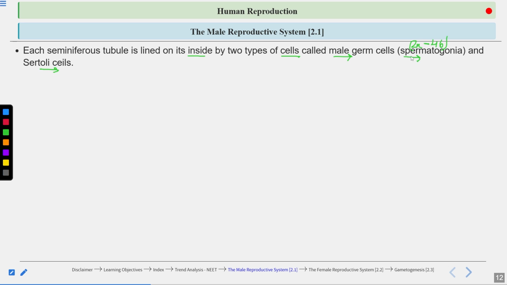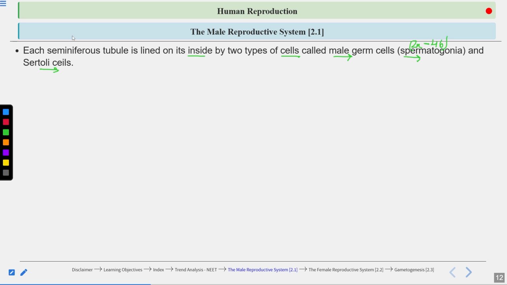In this primary spermatocyte, meiosis occurs, and finally sperms are formed. So meiosis occurs in diploid cells, and haploid spermatozoa or sperms are formed. We will study the entire process of how these sperms are formed.